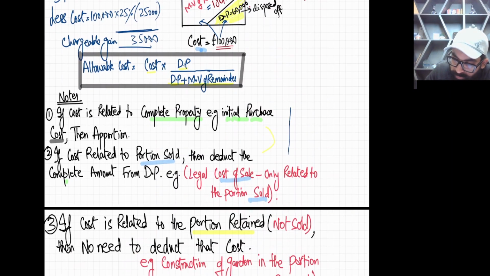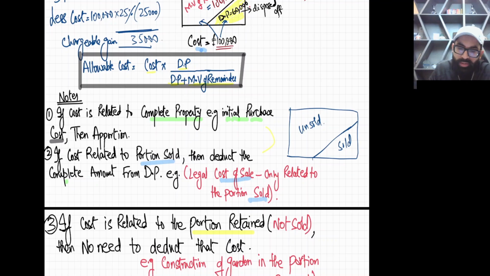Let us say this is your plot and this area is sold, this area is sold, this is unsold. Okay, now look at the screen. If there is any cost which is related to the complete property, then you always need to apportion between the two portions. If the cost is related to the complete piece of land, then that should be split between these two using the apportionment which we just did.